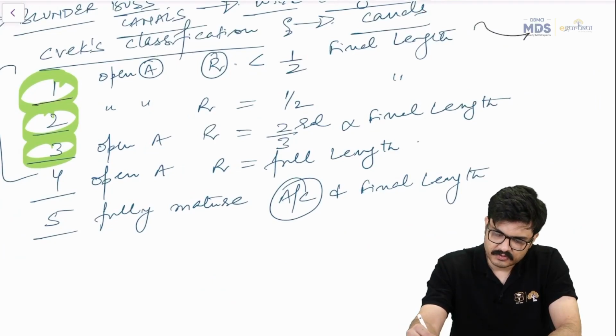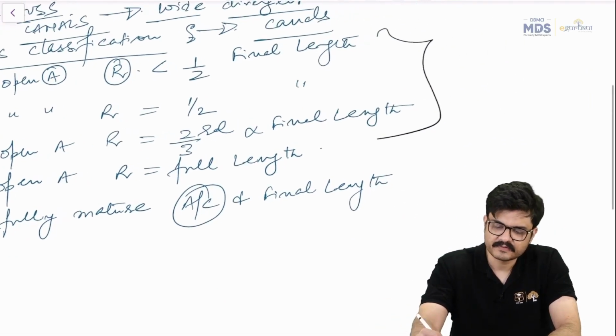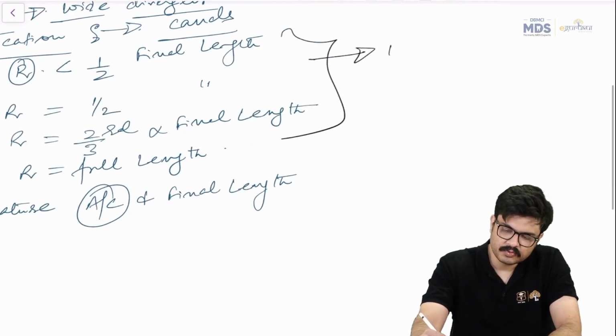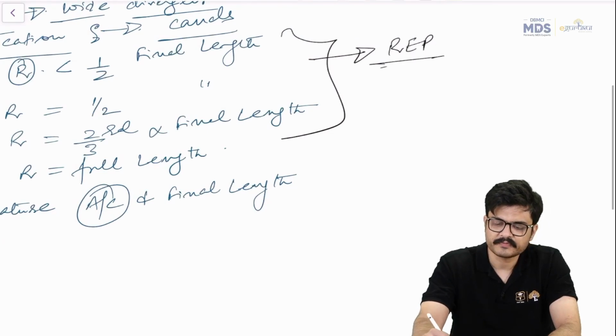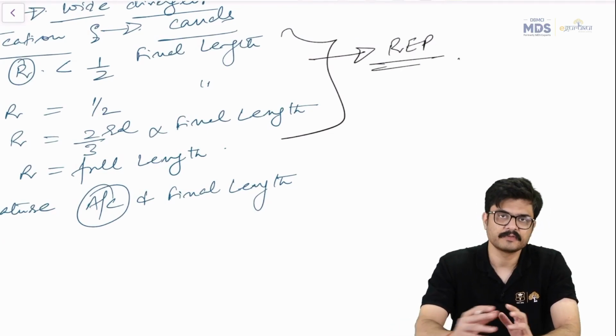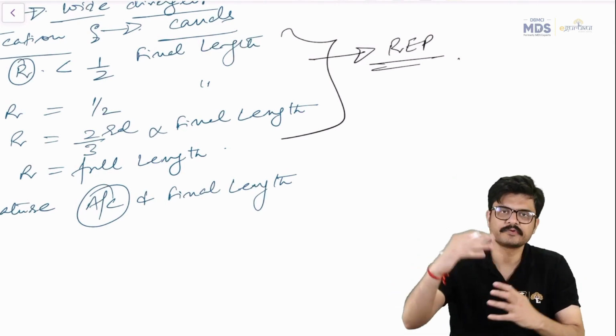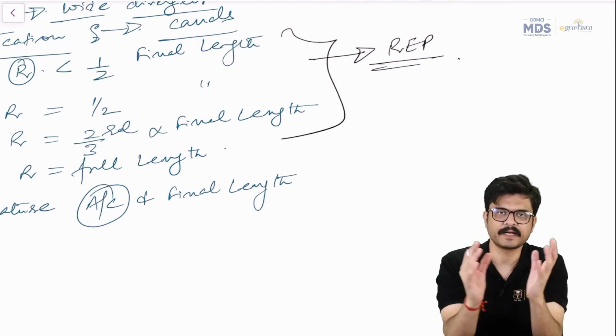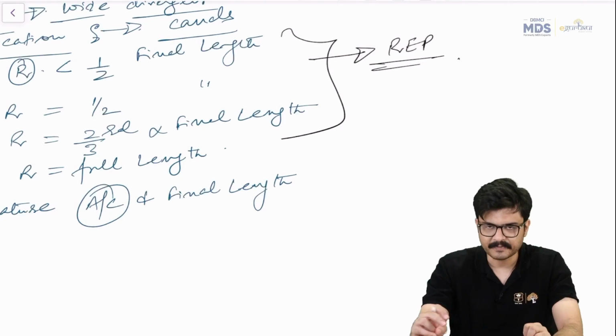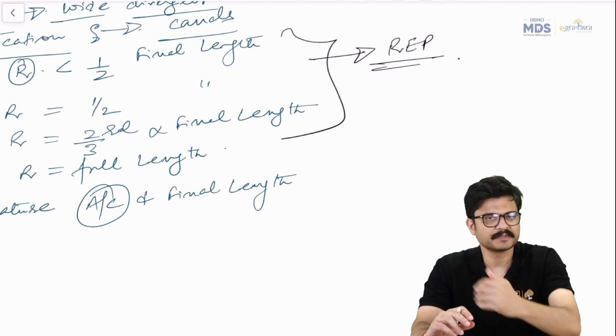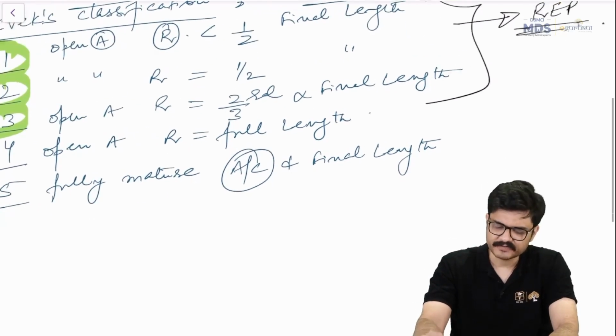So if it's type 1, 2, and 3, the answer is unambiguous. Definitively, you would go for a regenerative endodontic procedure, right? Because you would want some level of root length also to form, as well as some thickness, root maturation to take place, so that the tooth is no longer susceptible to cervical root fracture.